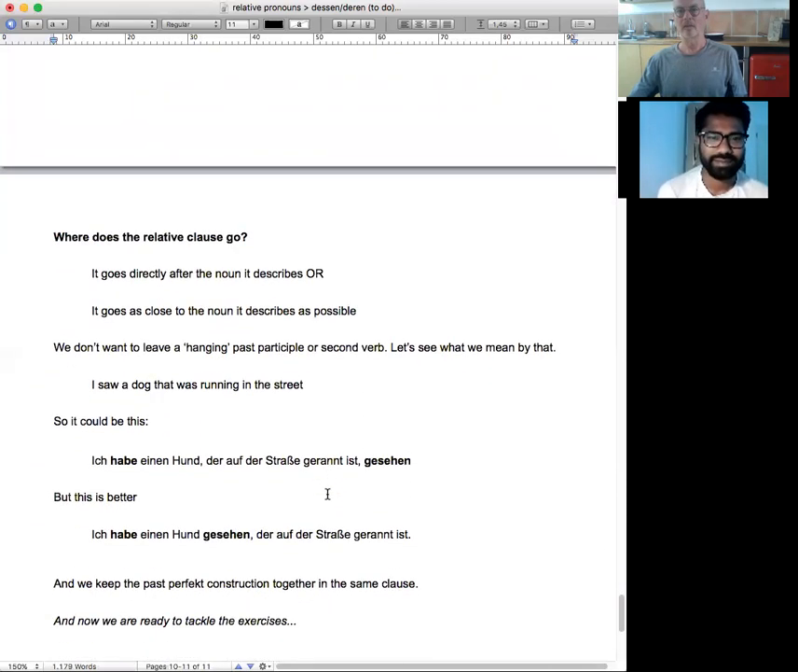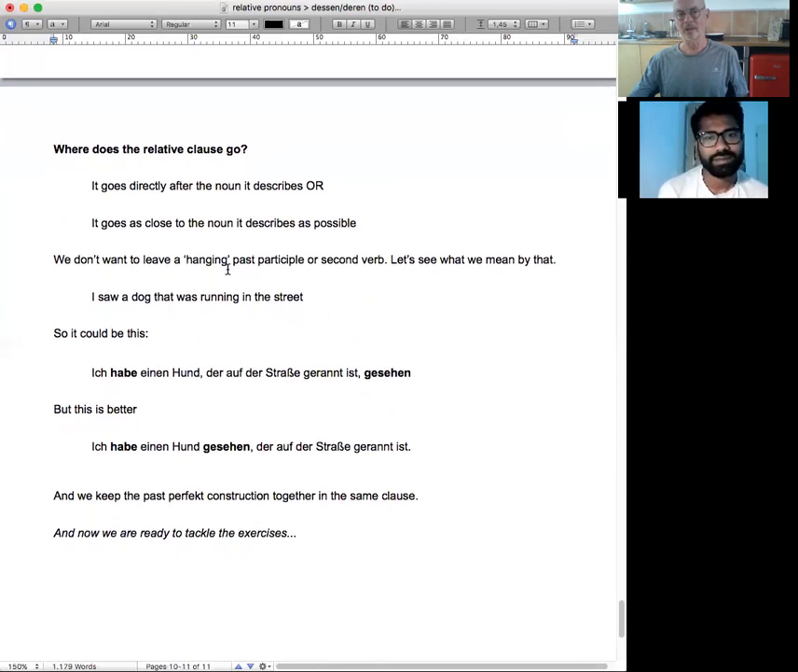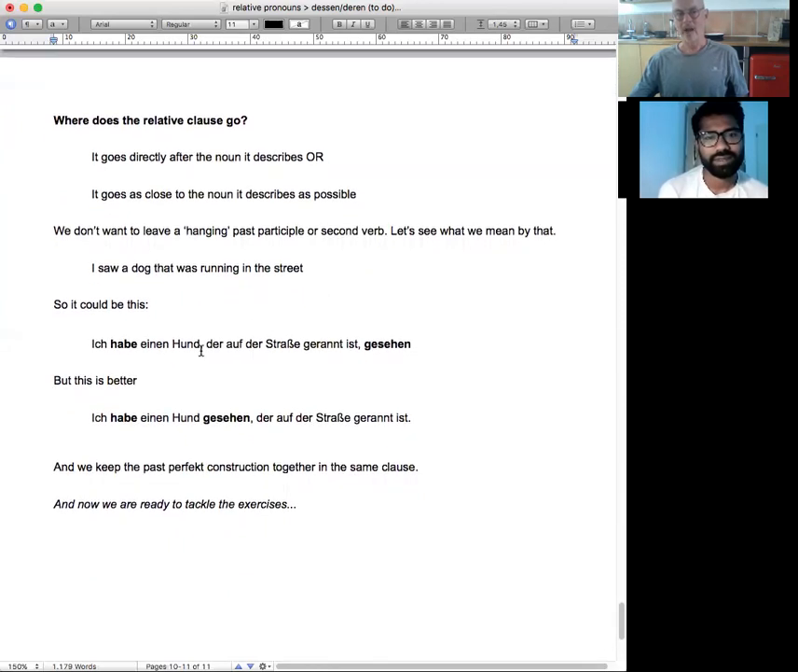Where does the relative clause go? It goes directly after the noun it describes, or as close to the noun it describes as possible. Look at this. I saw a dog that was running in the street, so it could be: Ich habe einen Hund, der auf der Straße gerannt ist, gesehen. But that's a hell of a long way between haben and gesehen, isn't it? Better to do this: Ich habe einen Hund gesehen, der auf der Straße gerannt ist.